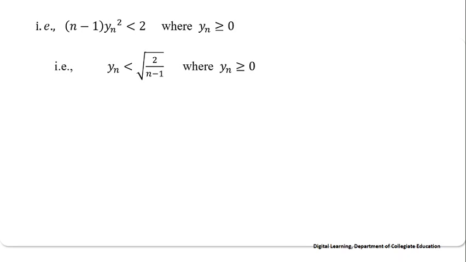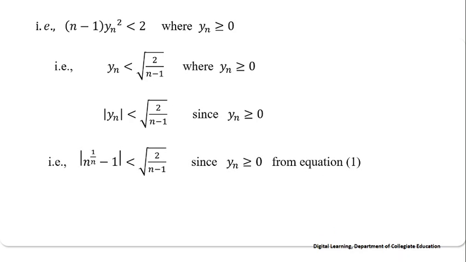On simplification, we will get yn is less than square root of 2 by n minus 1. Since yn is positive, we can replace yn by modulus of yn. That is, from equation 1, yn can be written as n power 1 by n minus 1, that is less than square root of 2 by n minus 1.